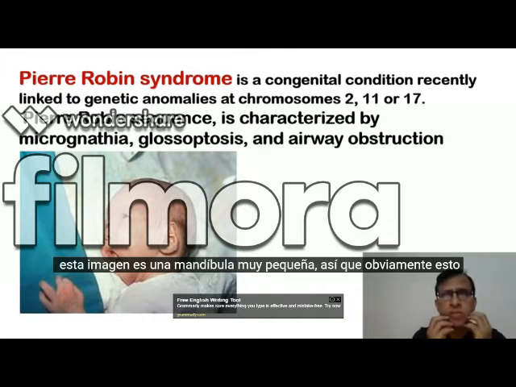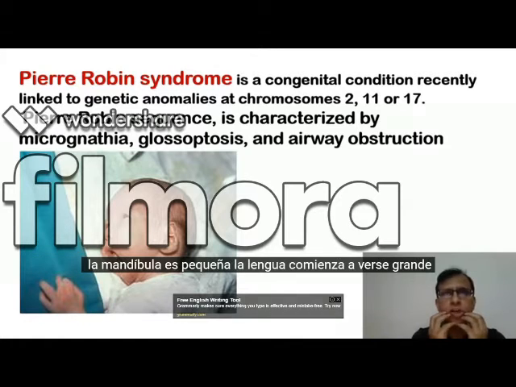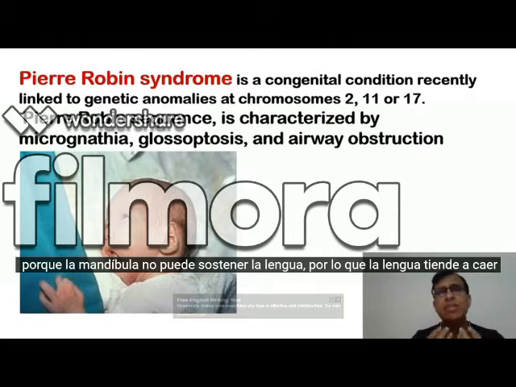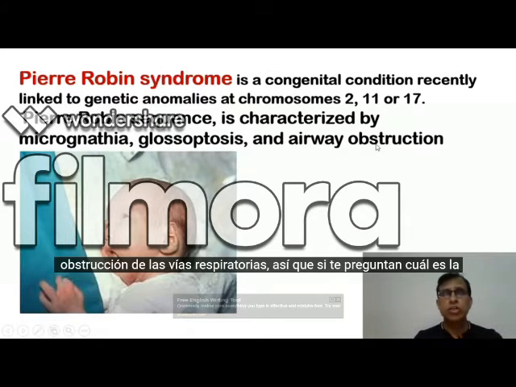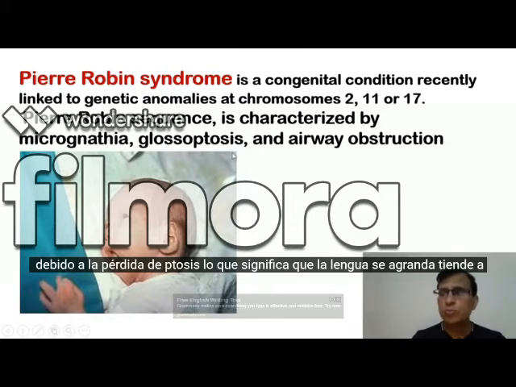So obviously, the tongue, we all know the tongue is attached to the jaw. So if the jaw is small, the tongue begins to look large. So glossoptosis means the tongue is large, and because the jaw is not able to support the tongue, the tongue tends to fall backwards, and that causes the third feature of the sequence, which is airway obstruction. So if they ask you what is the cause of airway obstruction in Pierre-Robin syndrome, it's because of glossoptosis, which means the tongue becomes large.